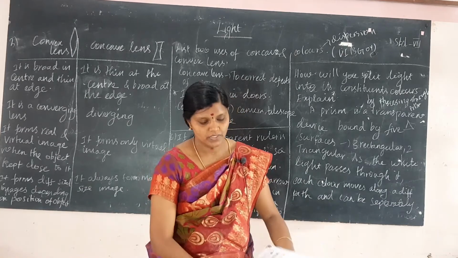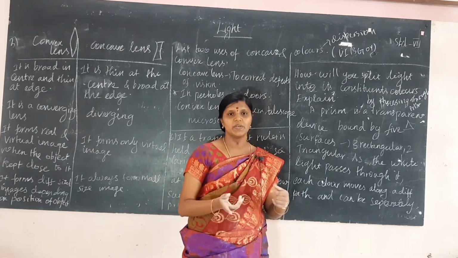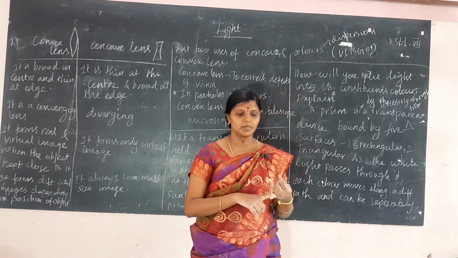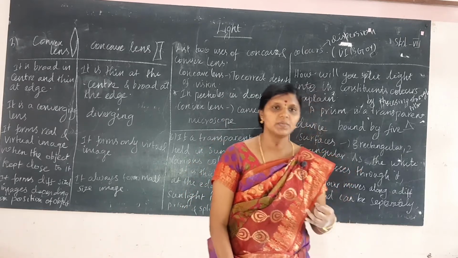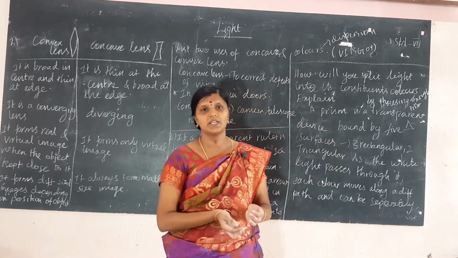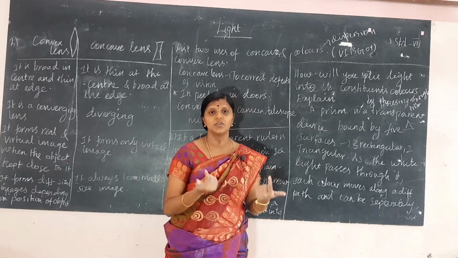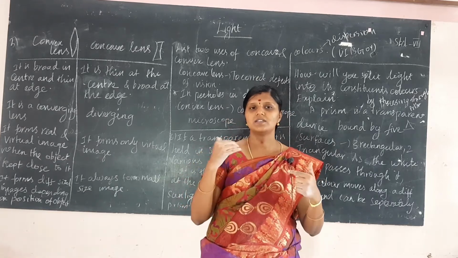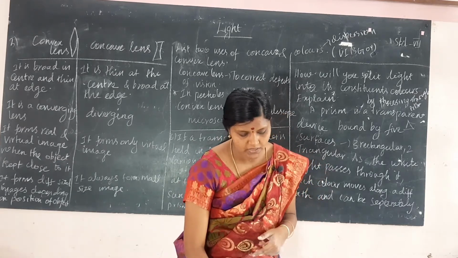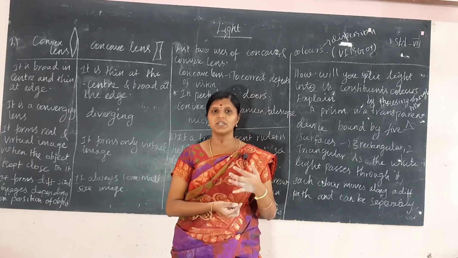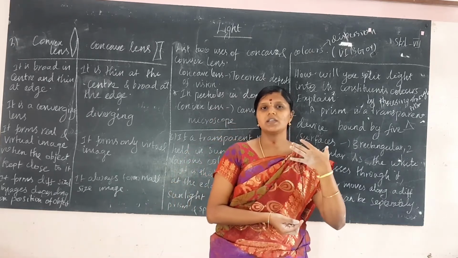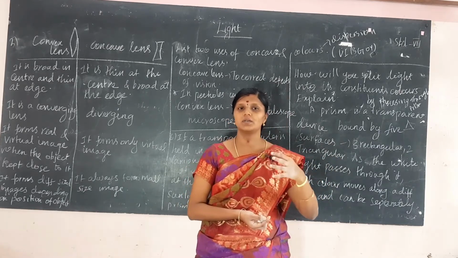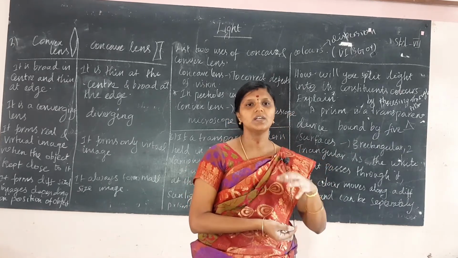Okay. First, we cannot see the candle through the bent tube. What is the reason behind this? Because light travels in a straight line. It is called rectilinear propagation of light. And next question, convex mirrors are always used as rear view mirrors because they cover a large area, which helps in viewing. And concave mirrors are used as dentist mirrors because they magnify the image and the dentist can see the tooth properly. It is used properly for them to see the teeth.